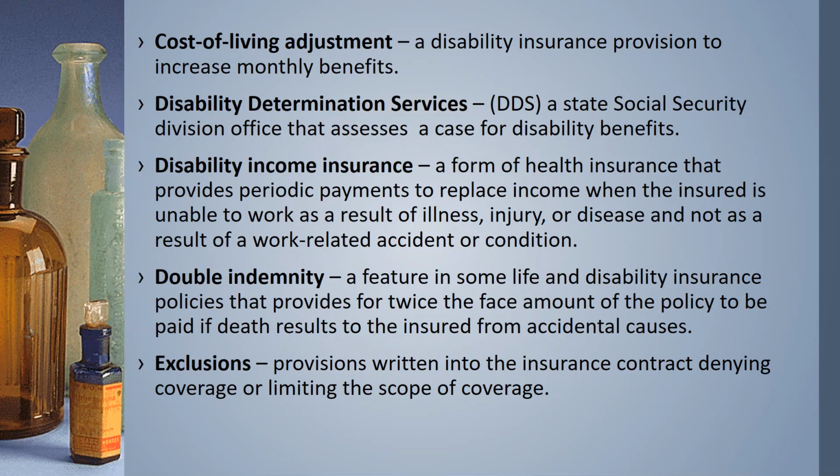Disability income insurance, a form of health insurance that provides periodic payments to replace income when the insured is unable to work as a result of illness, injury, or disease, and not as a result of a work-related accident or condition. Double indemnity, a feature in some life and disability insurance policies that provides for twice the face amount of the policy to be paid if death results to the insured from accidental causes. Exclusions, provisions written into the insurance contract denying coverage or limiting the scope of coverage.